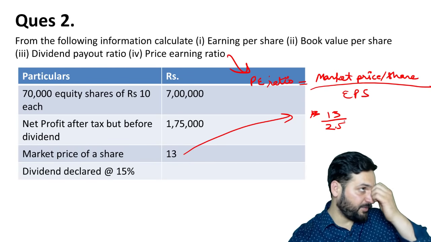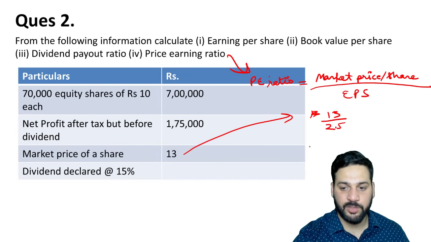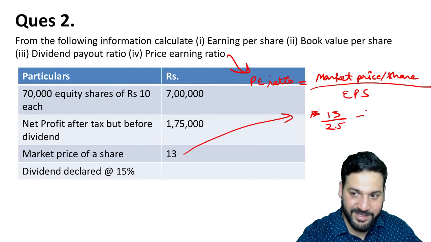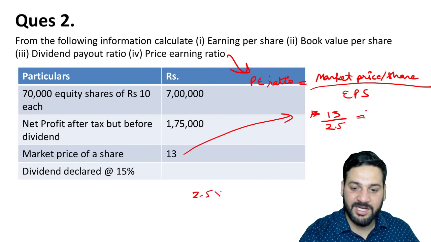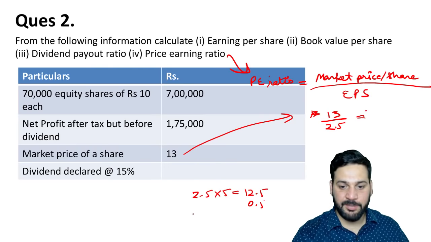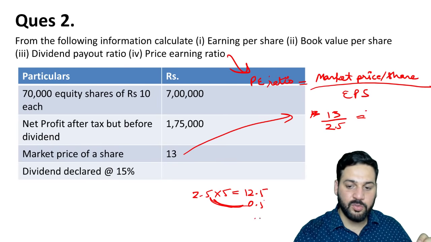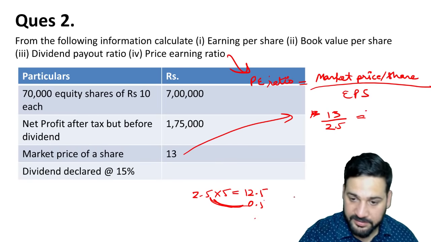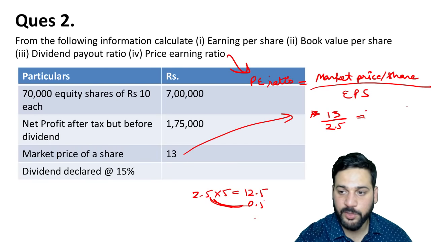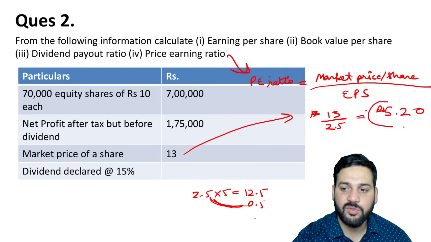So 5 times 2.5 is 12.5. That is a calculation trick. So 2.5 multiplied by 5 is equal to 12.5. How much remains? 0.5. So 0.5 is how much of 2.5? It is 0.2. So it is 5.2. That is the simple calculation technique that we use. Okay, so you can also use that.